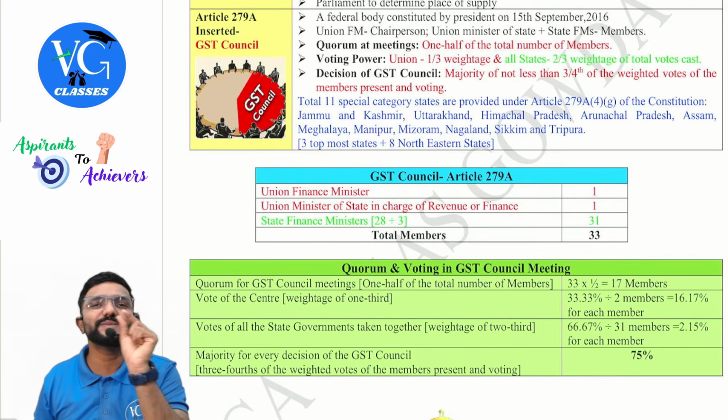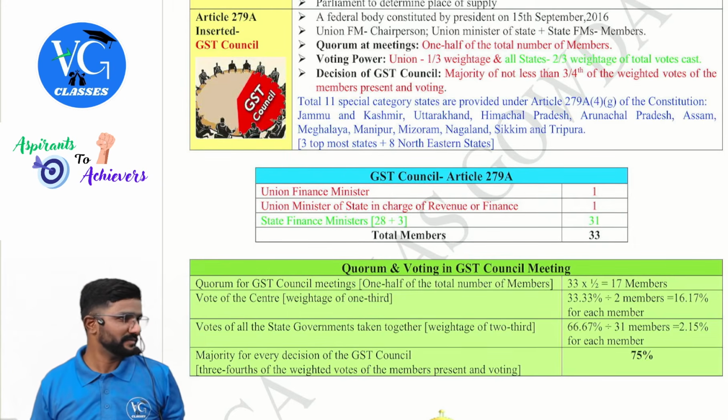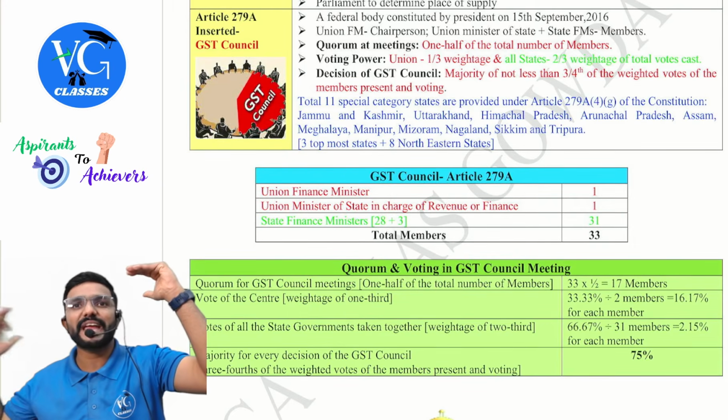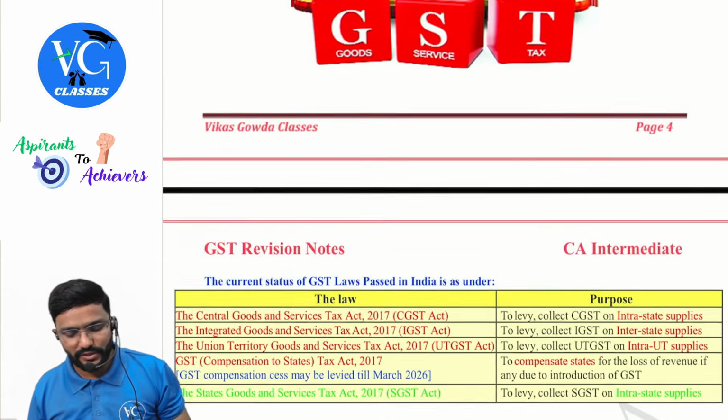All these are small states. We call them northeastern states, guys. Easy to remember: 3 topmost plus 8 northeastern, 11 special states. Okay, this and all we have done.